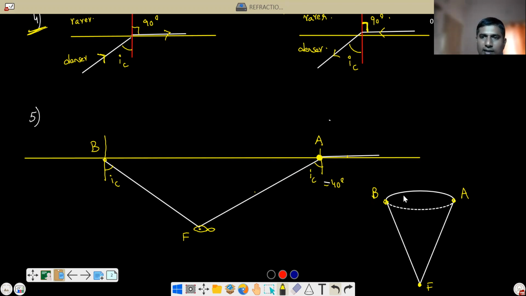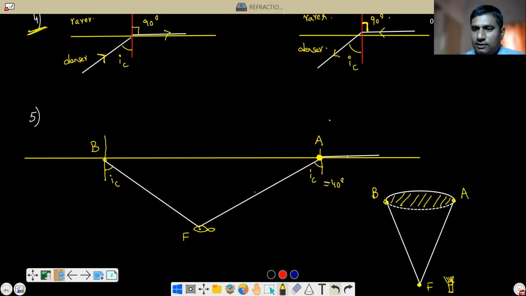Or another example: suppose, instead of a fish, you place a torchlight here, inside this water, at this point. Then you will see a patch, a shadow, like this. Why?